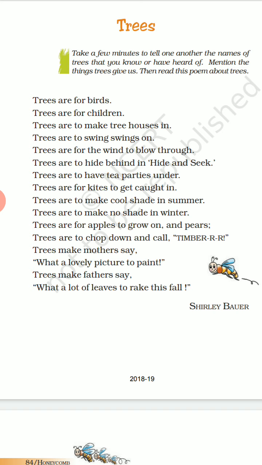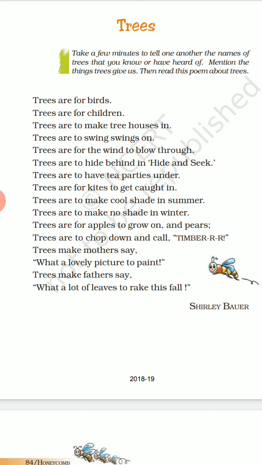Trees make father say, what a lot of leaves to rake this fall. What does it mean here? The poet is talking about the autumn season. In autumn season, all the leaves fall down, right? The leaves shed from the trees and the trees become bare. So the father in the autumn season seems to clean the surrounding. Trees make father say, what a lot of leaves to rake this fall. To rake means to gather or to collect.